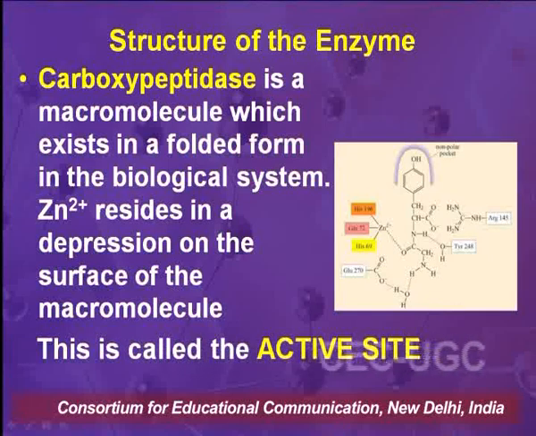Zinc ion resides in the depression on the surface of the molecule, as I gave the example of an apple, and you can see the zinc ion residing in the depression, and the place where the zinc ion resides is called the active site of the enzyme. That is, this is the place where the substrate, that is the peptide, gets attached, which needs to be cleaved or hydrolyzed.